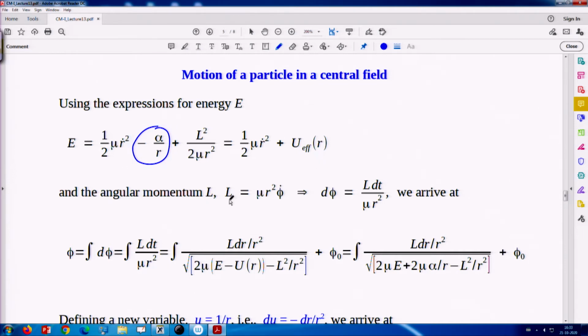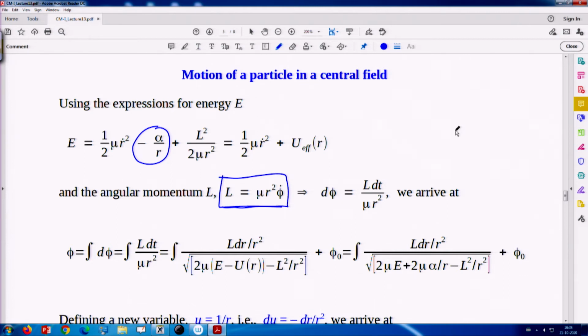And the angular momentum is conserved, and we have already learned it is mu r square phi dot. So, from here we can find an expression for phi dot. We can also write d phi dt as L upon mu r square from this expression.